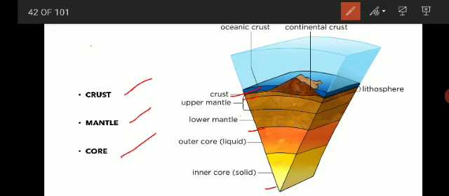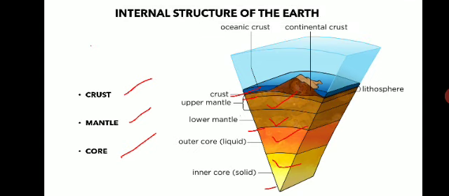Then the mantle is divided into upper mantle and lower mantle, and the core is divided into outer core and inner core. So this is the internal structure of the earth. Here, the crust is divided into oceanic crust and continental crust, and there is a layer called the lithosphere. Then there is the upper mantle, lower mantle, outer core and inner core. So this is the internal structure of the earth.